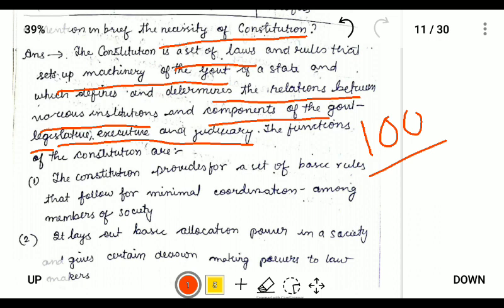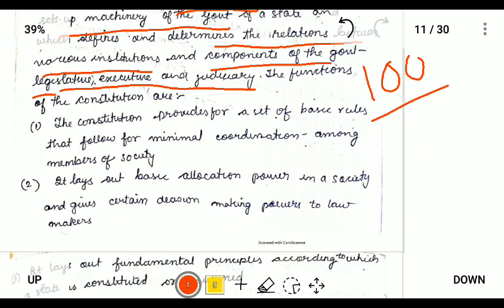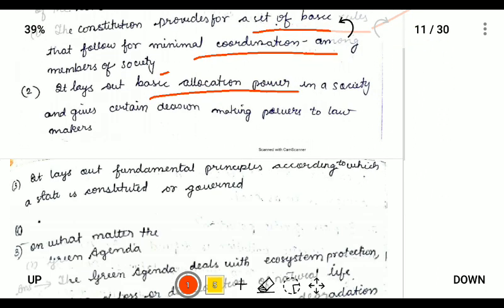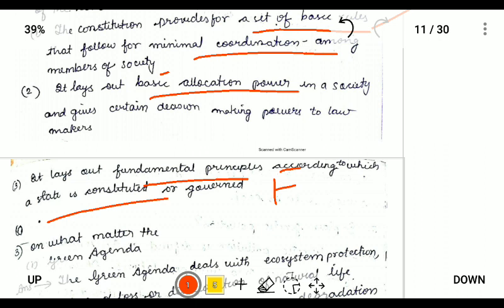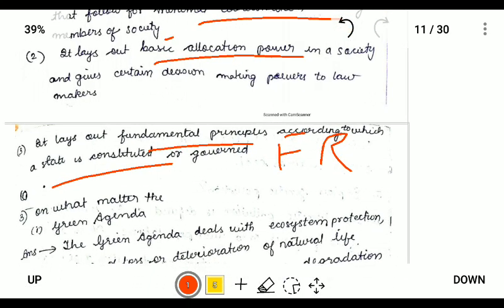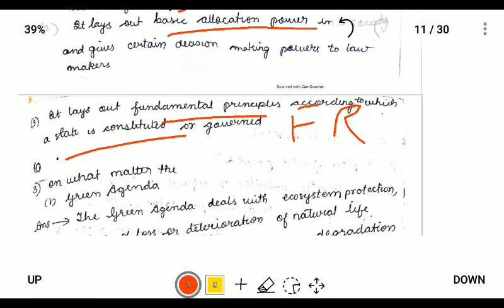Then we can write down some of the functions: it provides a set of rules for coordination among the society, allocation of power to the different organs of the government, and it lays down the fundamental principles according to which a state is governed. That is basically the fundamental rules and rights. If you explain this, we can guarantee around 3 to 4 marks from here.